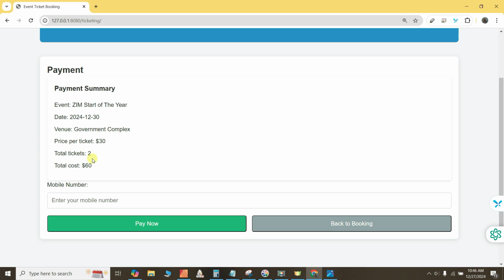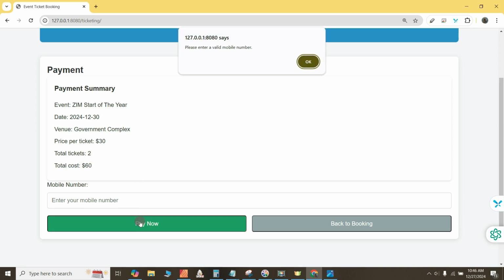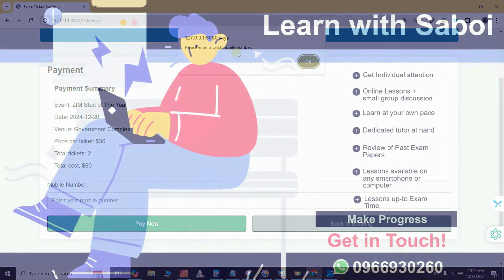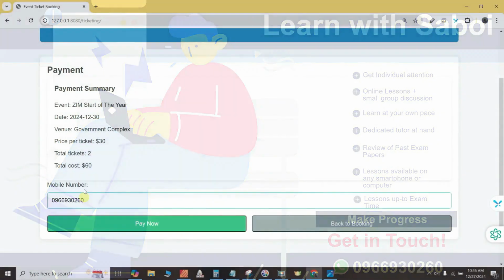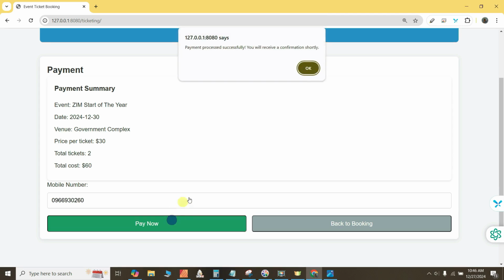So what happens then? The user can proceed to make a payment. But once they do that, notice that they're going to get this particular notification. This particular notification has a message: please enter a valid mobile number. That's fine. We skip this particular part, and so we're going to enter a mobile number. 09669302260. That's my number. So, okay, fine. And proceed to make payment. Payment processed successfully. You will receive a notification. You will receive a confirmation shortly.